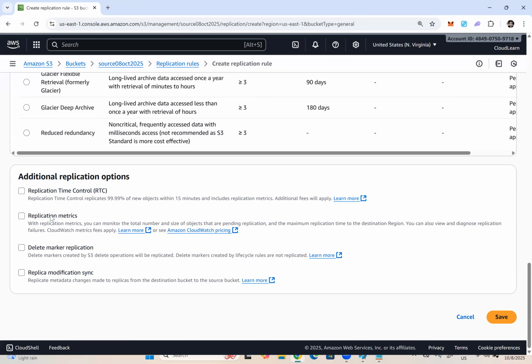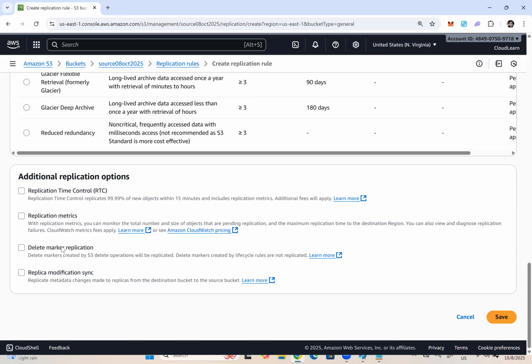Replication metrics. What is the meaning of a metric? Like how much data got replicated, how many objects got replicated, how much time it took. That is a kind of monitoring that we can cover in CloudWatch.